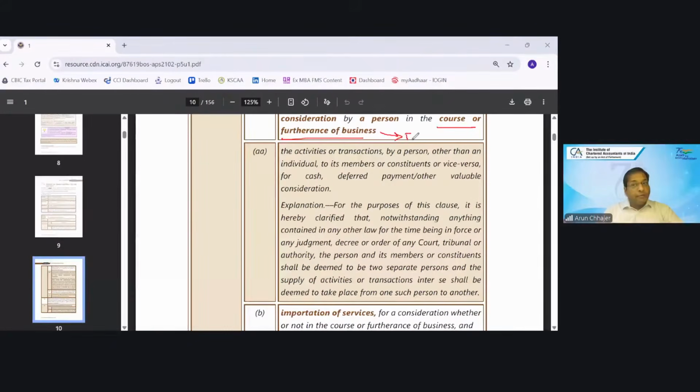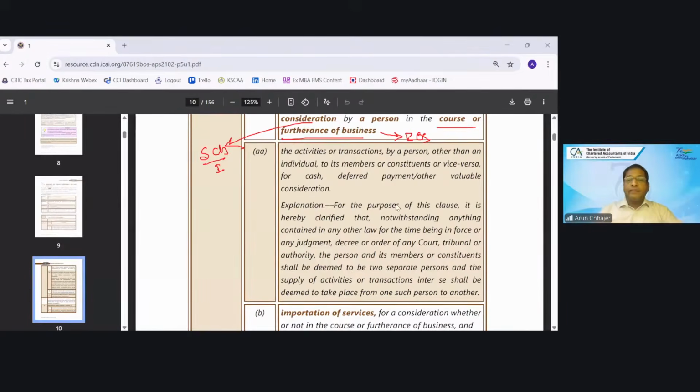It would be import of service. When I am using the word exception, it means that even though there is no consideration, the transaction would be supply. And similarly, even though the transaction is not in the course or furtherance of business, then also it would be supply. Where it is written, we'll discuss.